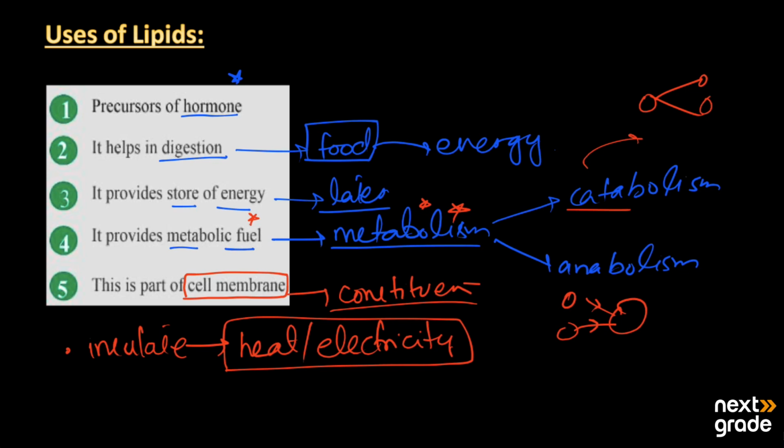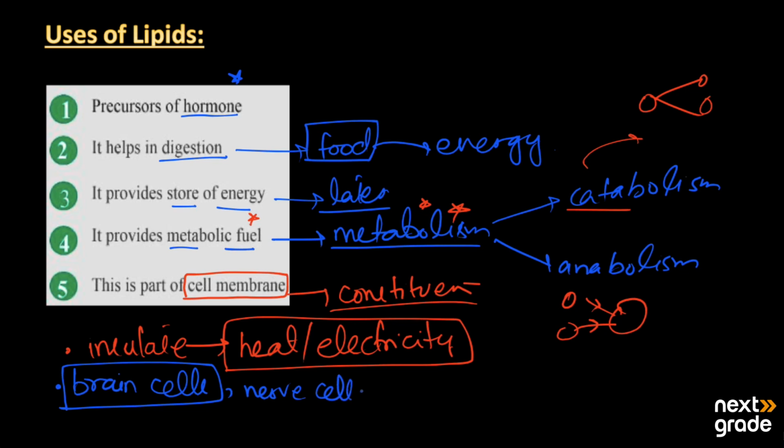After this, they are also used to build the brain cells. They are used to make up the brain cells. Although the brain does not get energy from it, it makes up the brain cells. Along with it, it also helps in the making of nerve cells and the cell membrane. So this is the use of lipids.